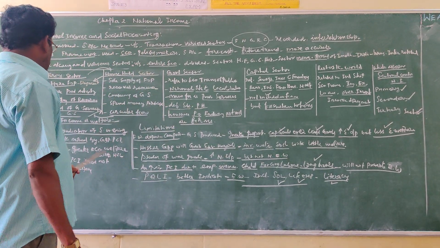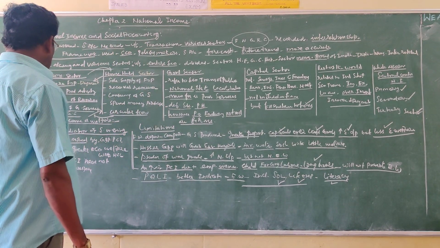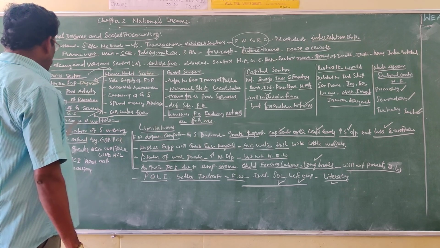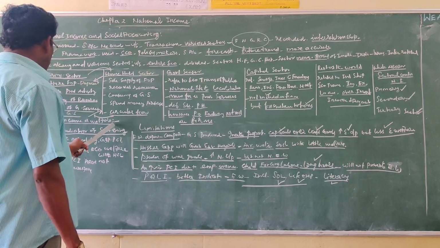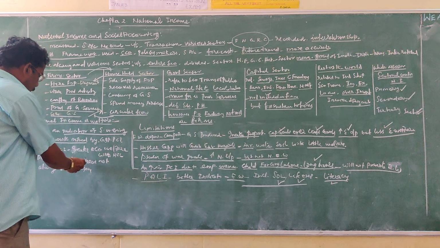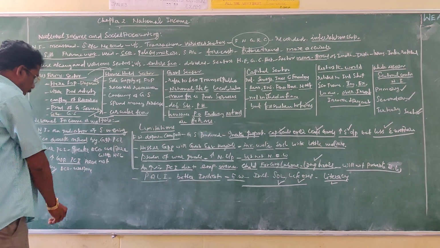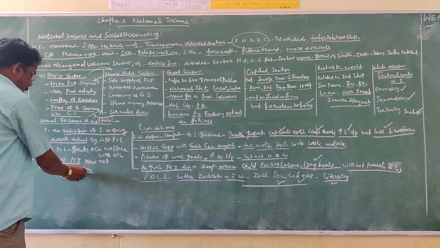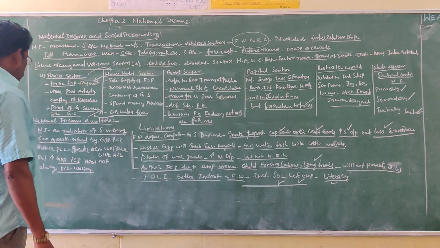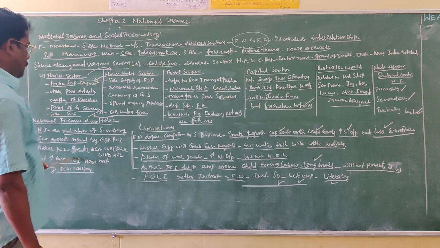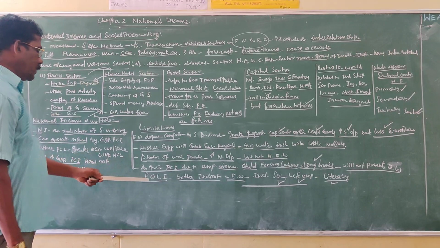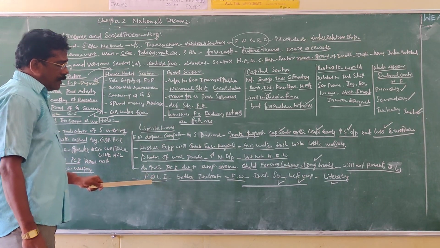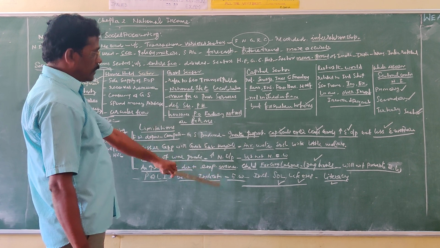So these are the limitations of national income and welfare. GDP and per capita income, used as indicators of economic welfare, do not always give a good or correct result. So we have to take PQLI as a better indicator of economic welfare.